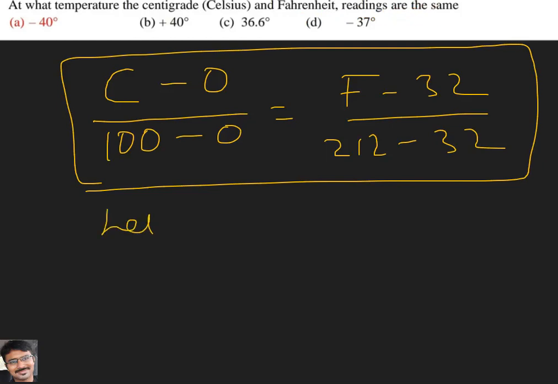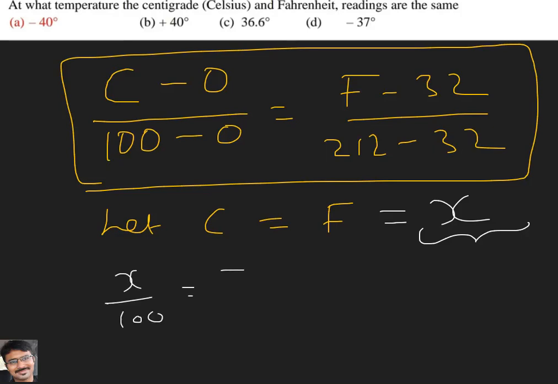So let us assume C is equal to F is equal to some X. We are assuming it as X. So X by 100 is equal to X minus 32 by the denominator 212 minus 32, which means 180.